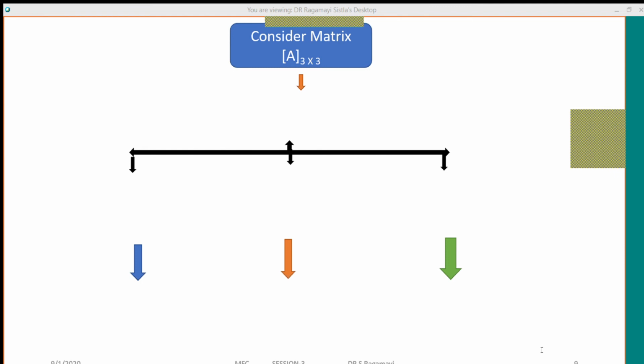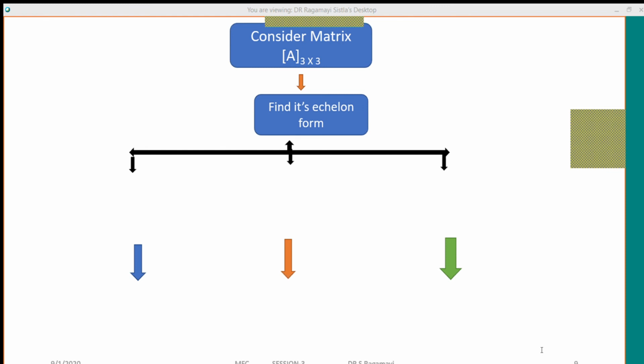Each row is a vector or each column is a vector. If you place the vectors either as rows or columns of a matrix, imagine our matrix is of 3 by 3 dimension. Now, reduce that matrix into echelon form first.